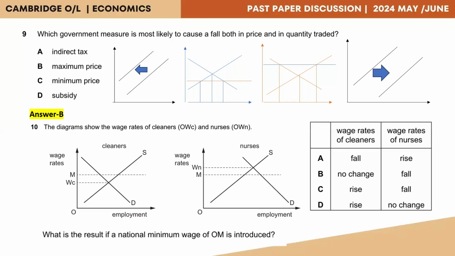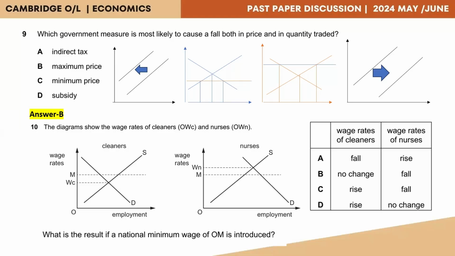Now, when OM is introduced, that is the national minimum wage, it will ensure that the wage rate of cleaners increases because M is above the WC level. So there's an increase in the wage rate of cleaners. If you look at the second diagram of nurses, the equilibrium level where demand and supply meet is at WN. Accordingly, when OM is imposed, that national minimum wage level is actually beneath the equilibrium level for nurses.